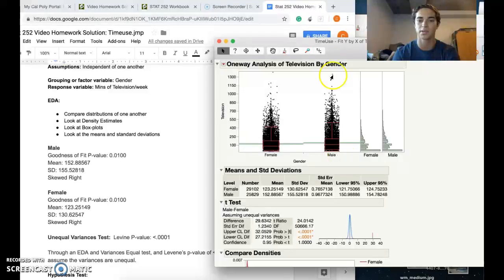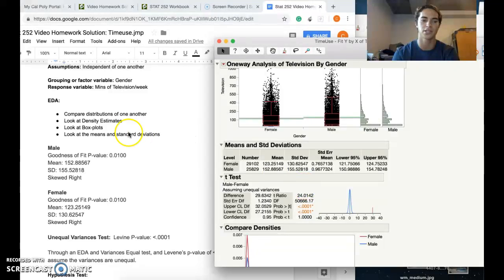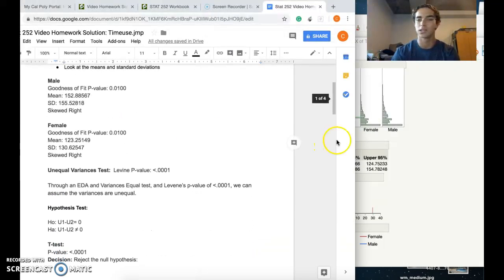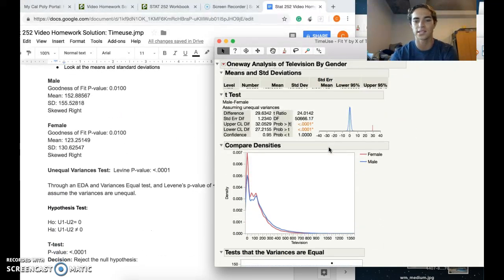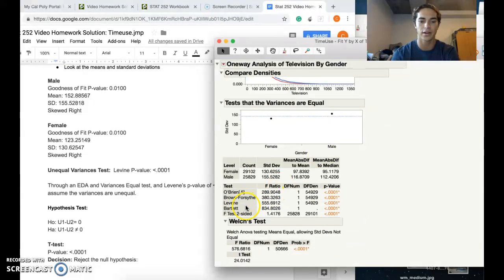And then actually, if we go on our Fit Y by X again, looking at the graphs, we can infer from the box plots going up that they're skewed right. Both pretty similar in values. You can see they have some outliers, but they do look like they have differences. Their standard deviations are quite different. So we can just go straight to the unequal variances test, and we're going to look for that Levene value.